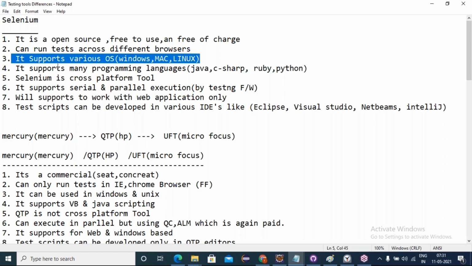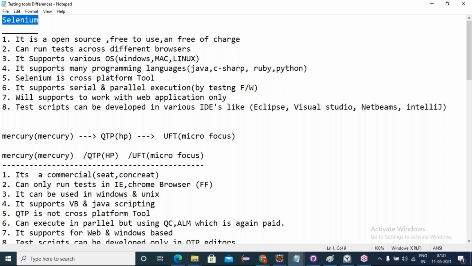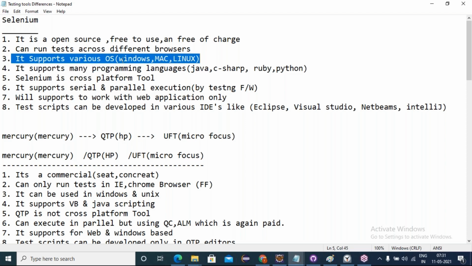So it supports various ways, because Selenium has also been developed using Java technology. The same features that Java has are applicable to Selenium also. That's why my Selenium programs can be developed on Windows, Mac, and Linux. Developing on one, executing on another, there is no restriction. It's a platform independent programming language. Many platforms are supported by Selenium to build and execute the programs.